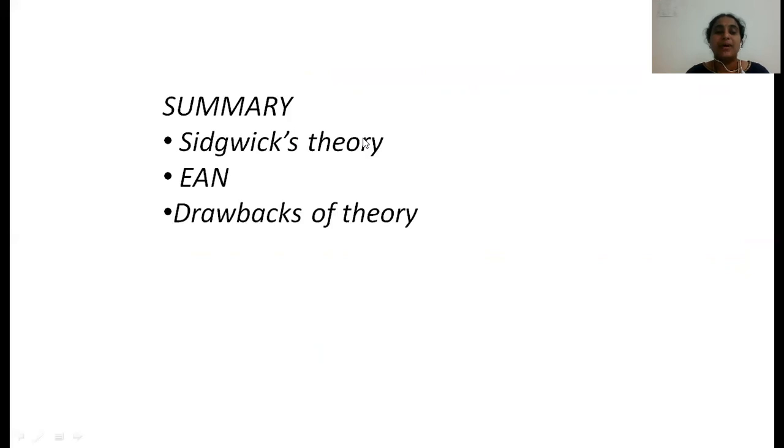Coming to the summary of this topic, today we have learned the postulates of the Sidgwick theory. The theory mainly explains that the bond between metal and ligand is a coordinate covalent bond. It also explains the EAN: the total electrons of the central metal atom, including those gained from the ligands, is called the effective atomic number.